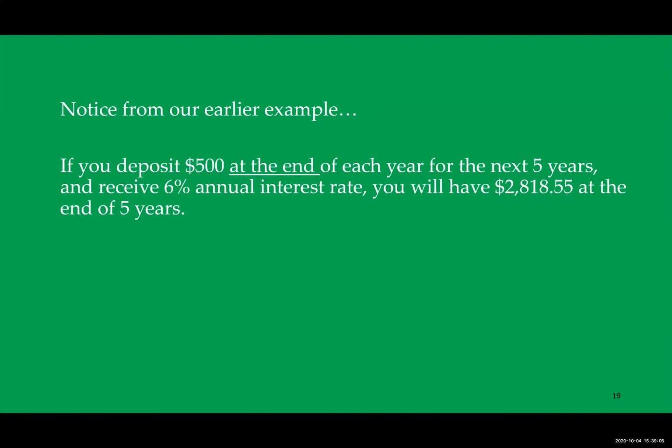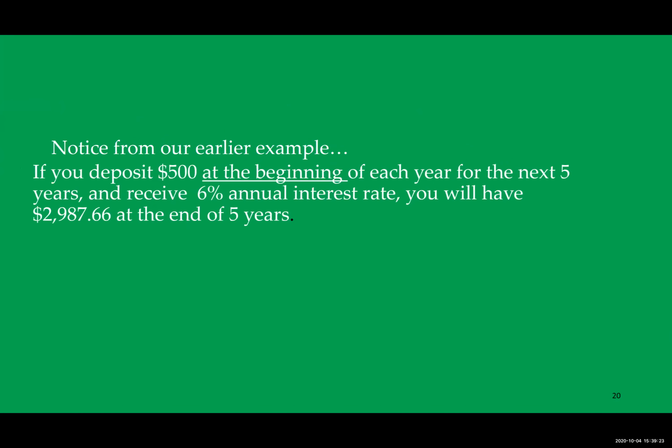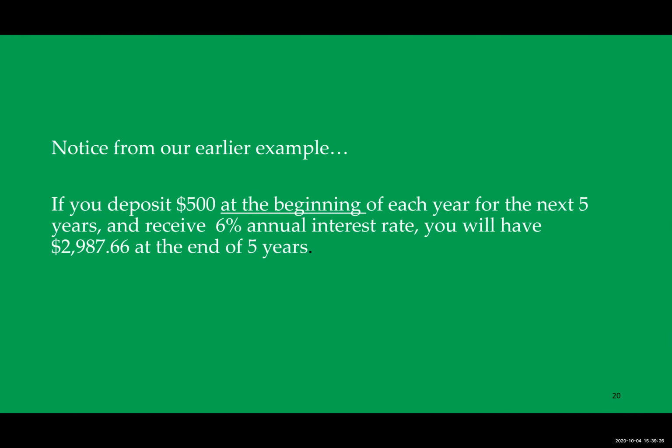Okay, so the first example I showed you, it was an ordinary annuity where you're depositing $500 at the end of each year for the next 5 years at 6%. And we determined you would get $2,818.55. Notice for my second example where I changed it to annuity due, which means that those $500 payments are made at the beginning of each year for the next 5 years at 6% annual interest, you end up with $2,987.66 at the end of the 5 years.